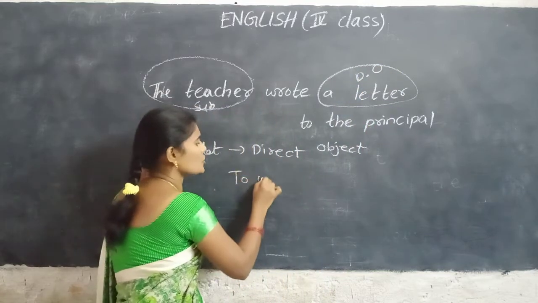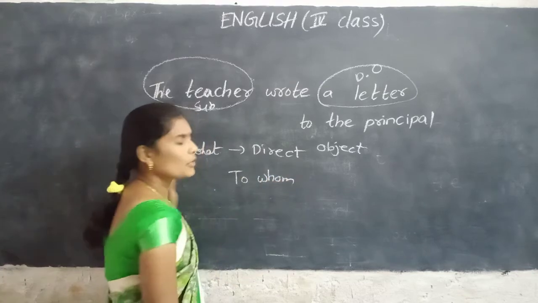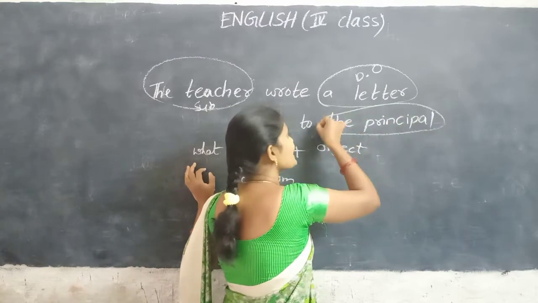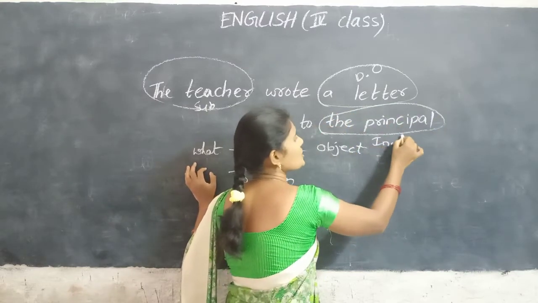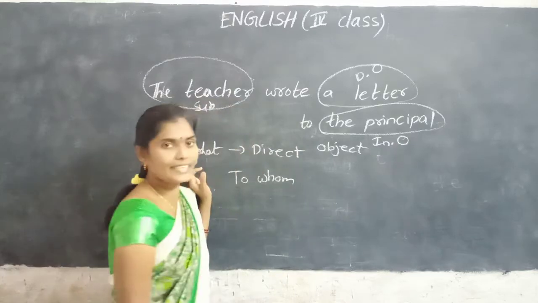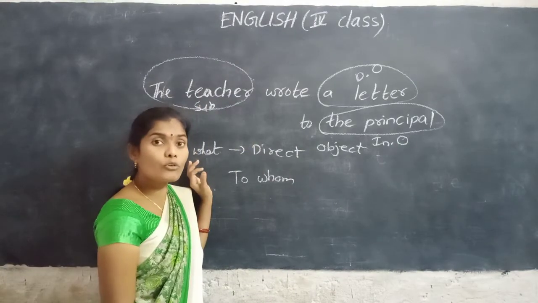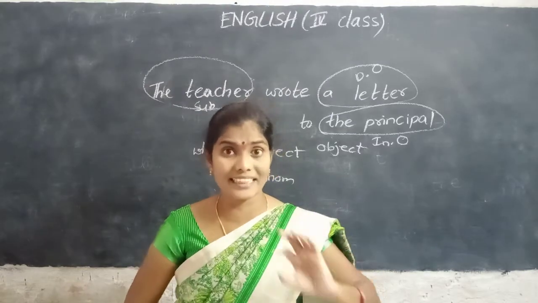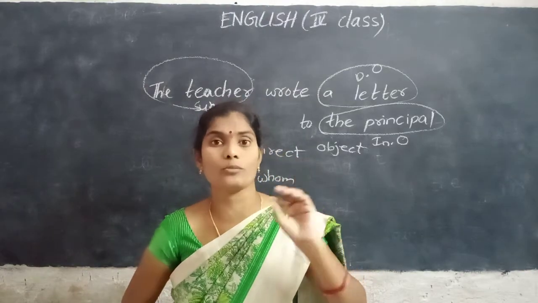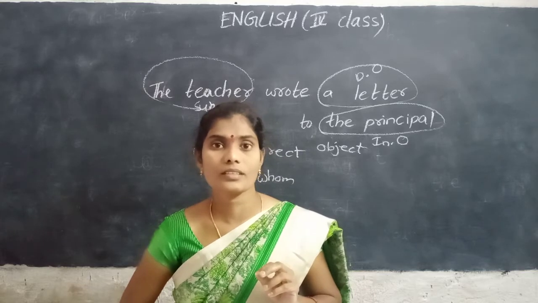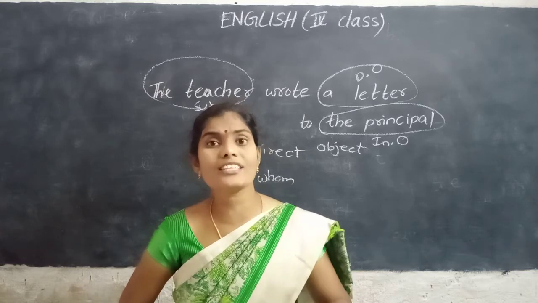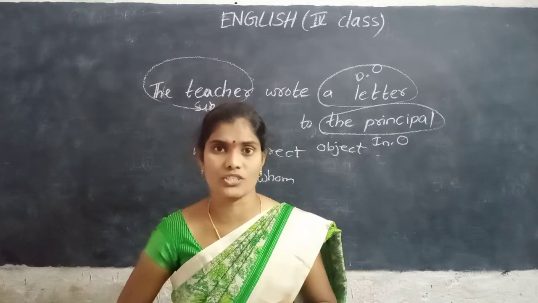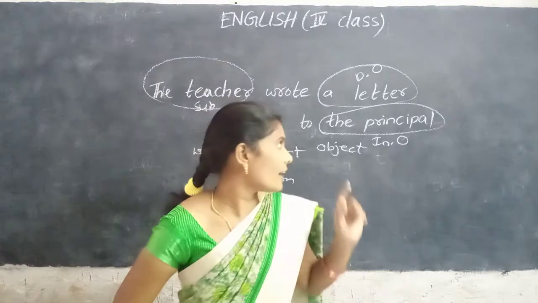To whom he wrote? To the principal. The principal is the indirect object. If you question with what or where, the answer is a direct object. If you question like to whom or with what, that is an indirect object. Okay?